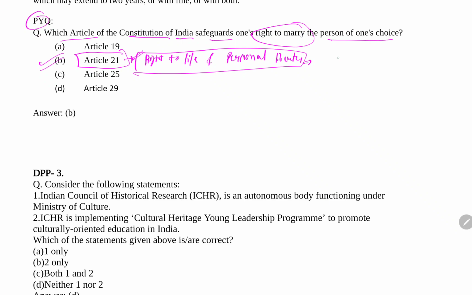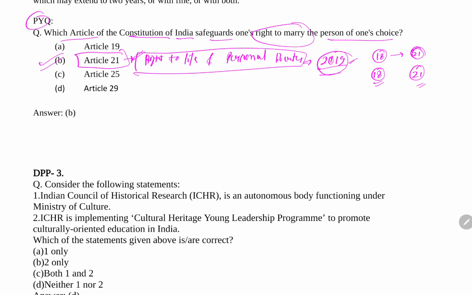You should also know that there's a bill pending in the Lok Sabha from 2019, an amendment bill. In that bill, the age of marriage for girls is to be increased to 21. Right now the age of marriage for girls is 18 and for boys it is 21.